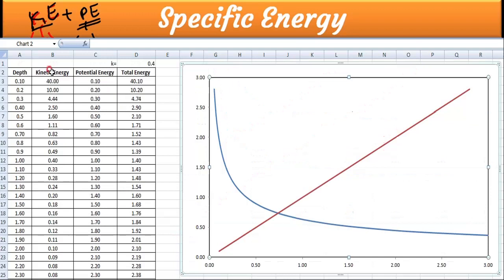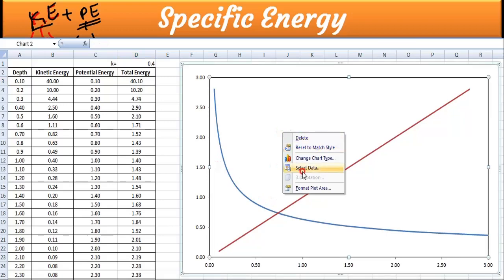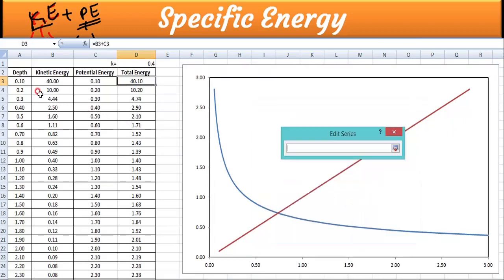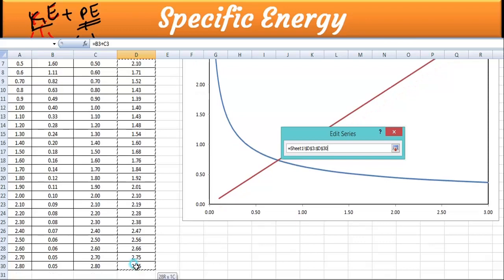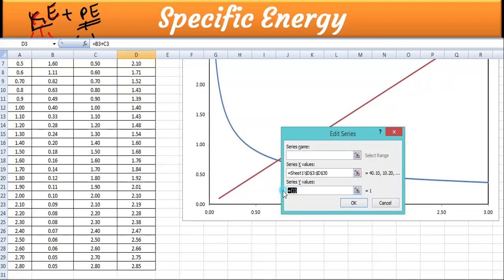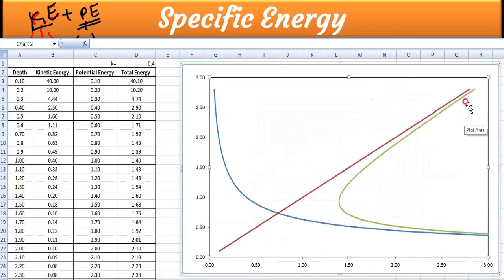We will add the kinetic energy and potential energy, and we will get the total energy, and we'll draw a curve for total energy. Select data, add. X-axis I am taking as total energy, that is your specific energy, and the y-axis I am going to take depth. Enter. See the magic here. You got this green line. This green line is your specific energy curve. You can look at this point, it came like this and it went back. It does not come beyond that one. That is a very interesting thing in specific energy. Then we'll go ahead with that lecture.